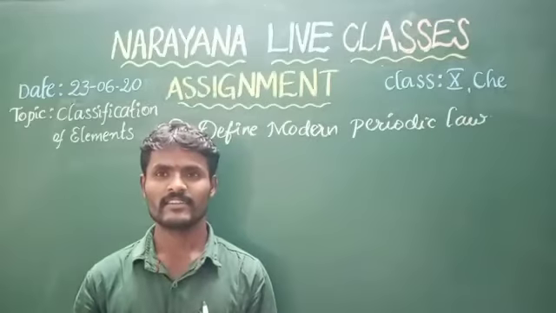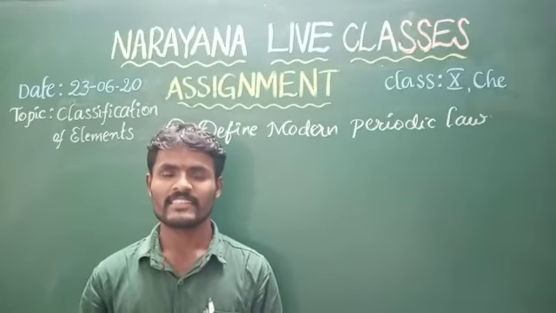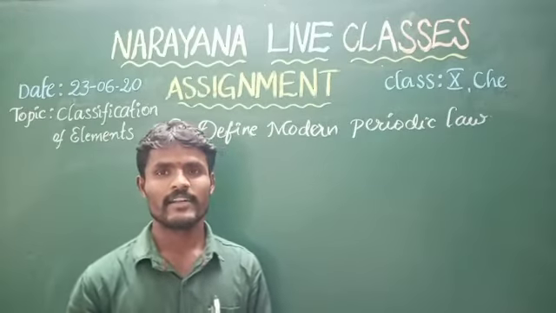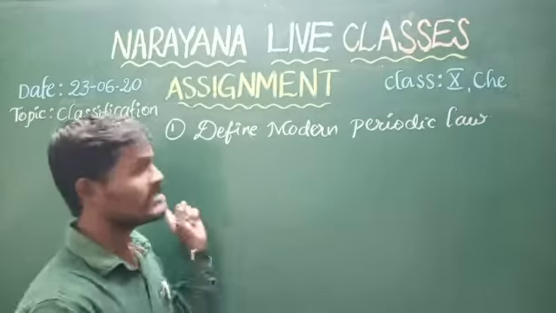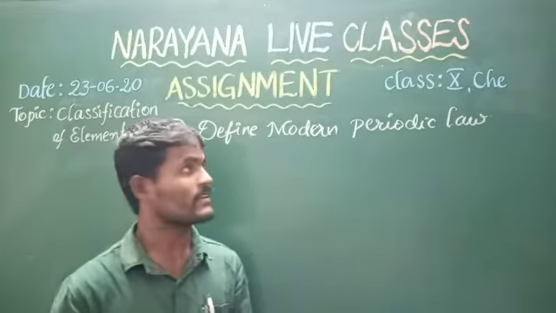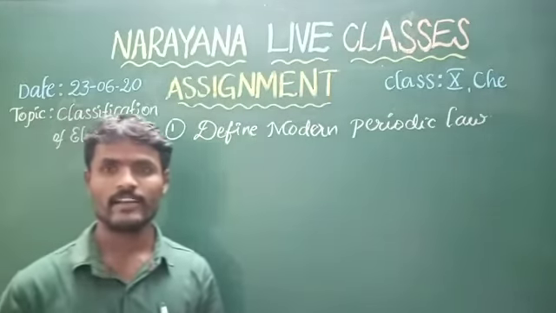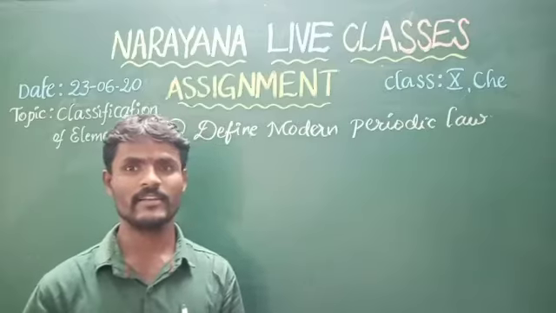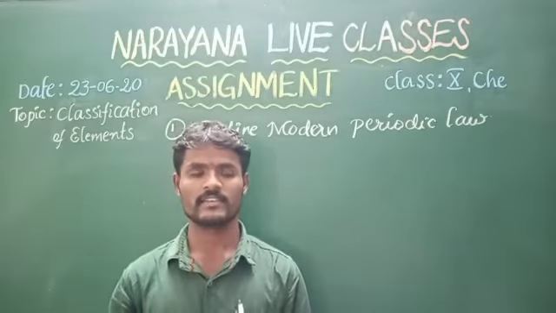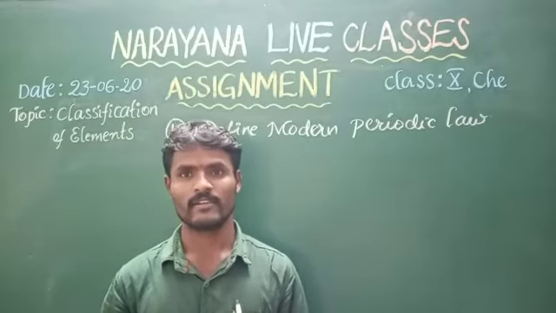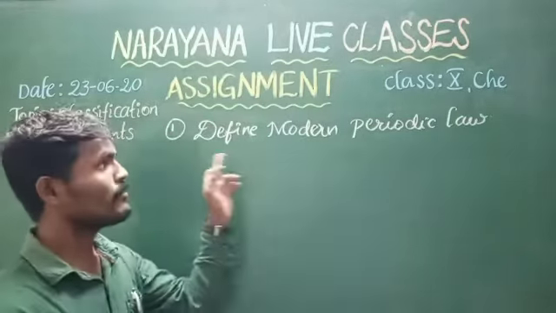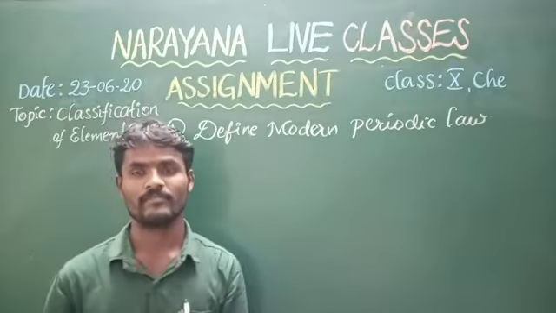Good morning students. Today we are going to discuss assignment 10th class chemistry 23 dated. Our topic is classification of elements. In this assignment we have total 10 questions. Now let us discuss one by one. Our first question is define modern periodic law.